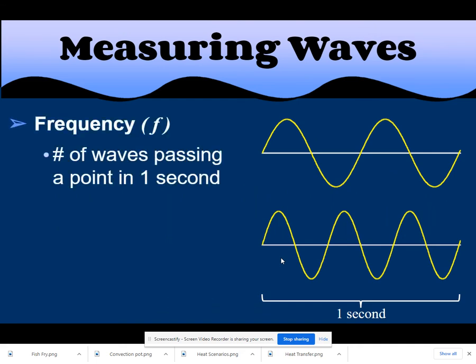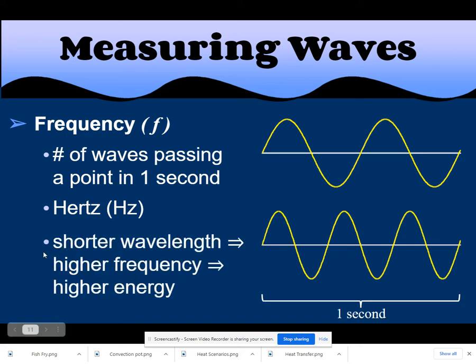All right, last thing here. Frequency is the number of waves passing a point in a second. So look at these two waves. These crests and troughs are the disturbances. Which wave has disturbances more frequently? Is it the top wave or the bottom wave? If you look at it, this one has 1, 2 crests. This one has 1, 2, 3 crests in roughly the same distance. So the second one has a higher frequency. And as you can see, it means it's just kind of squished closer together. It's measured in a unit called hertz. You may have heard that before.